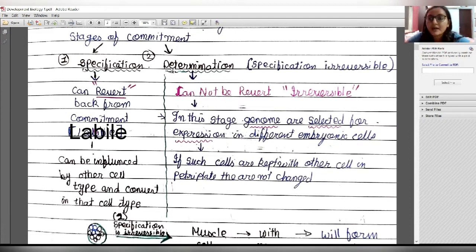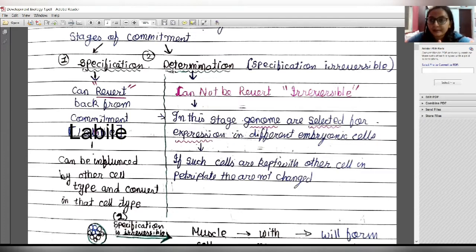For example, a cell decides its fate to form blood cells, but in the specification stage, it can revert back, which means it will not form blood cells. Instead, they will form brain cells or muscle cells, right?